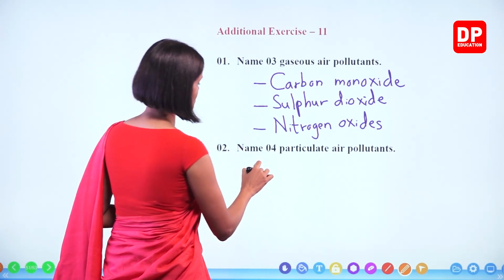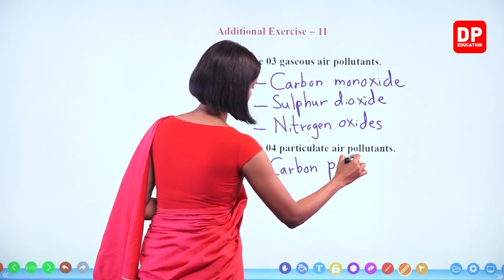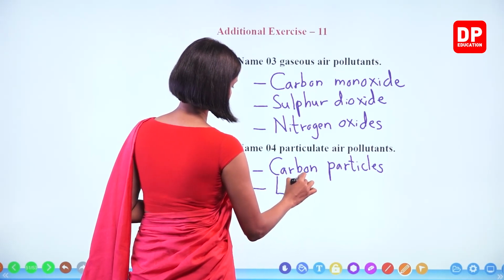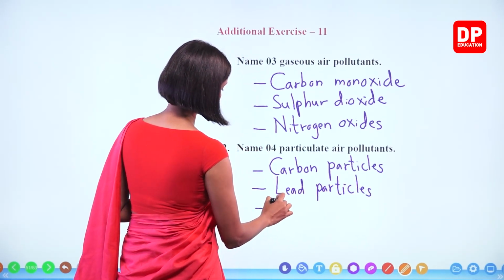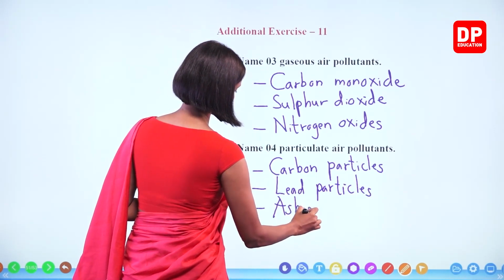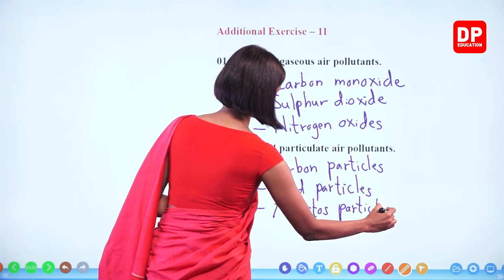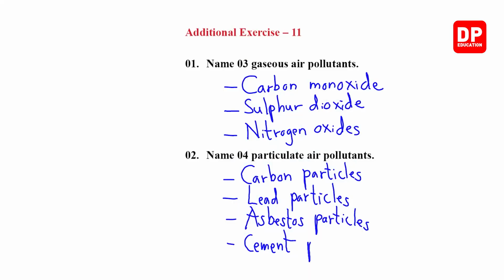What are they? Let's write. Carbon particles, lead particles, asbestos particles, cement particles.